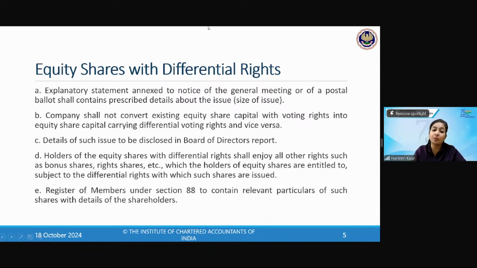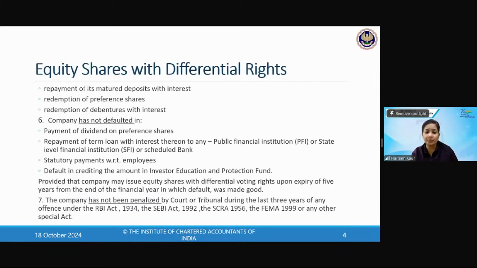And in what section do you maintain the register of members? Section 88. Absolutely correct. That means you have been revising your chapters. The register of members is given under Section 88, and that will also contain the details of all the shareholders to whom the DVRs have been issued. Is that clear? So I hope the DVR version is clear.